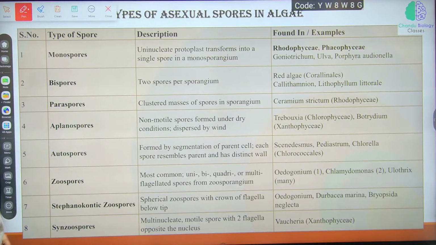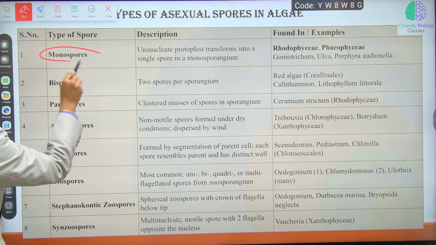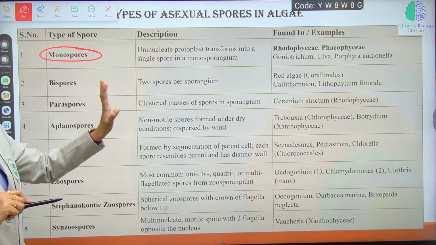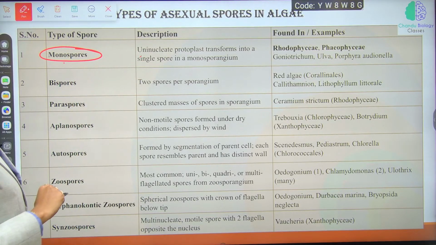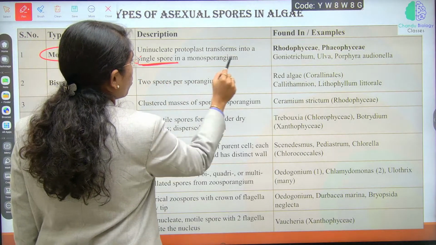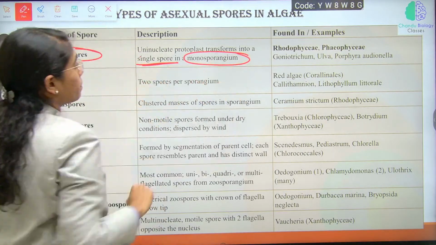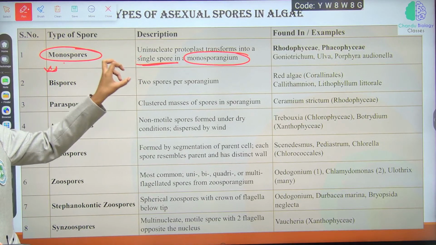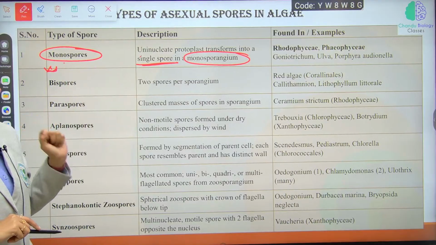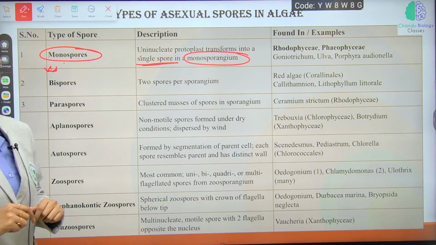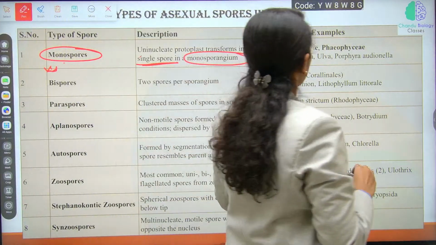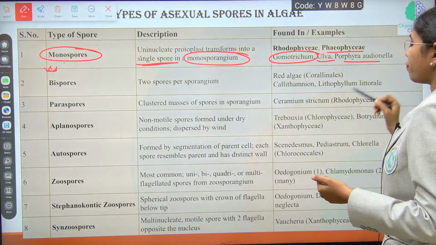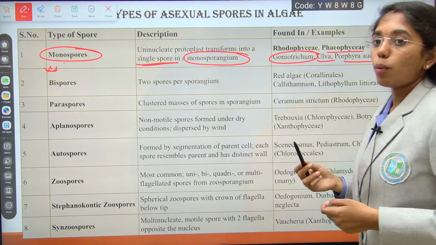So here you see monospores. Monospores have uninucleate protoplasm that transforms into a single spore in a monosporangium. Fine, right? Examples you see in Rhodophyceae, Phaeophyceae, Chlorophyceae and Porphyra. These are the examples for monospores.